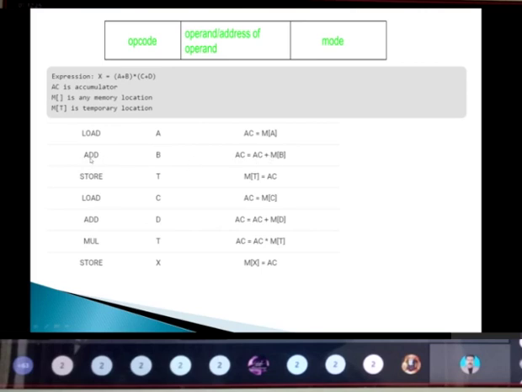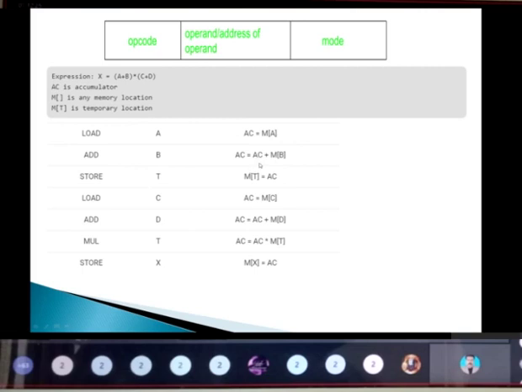If I'm giving the instruction add B, it means whatever is present in the accumulator, that value plus the memory location of this B operand, whatever value we have in B, will be added. So both things will be added and that will be stored again in the accumulator. That is the meaning of this one.